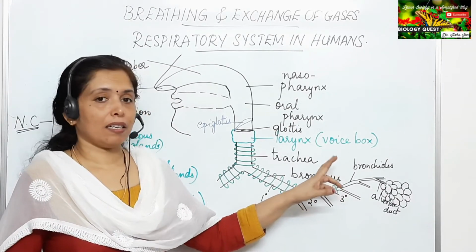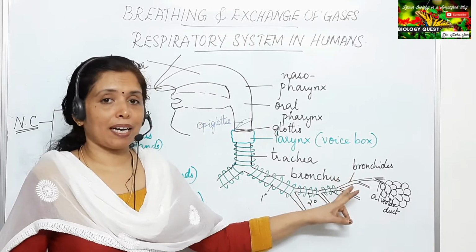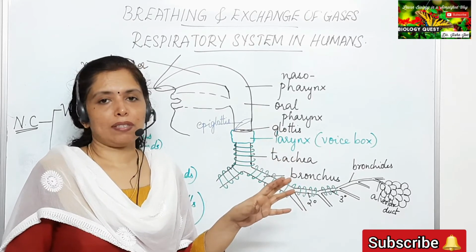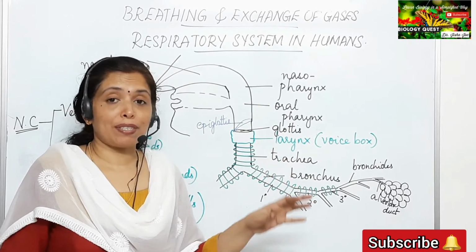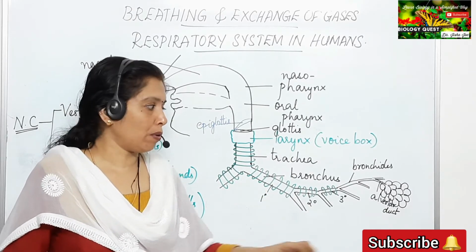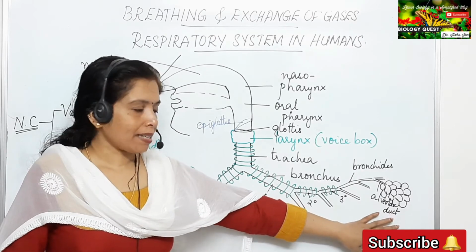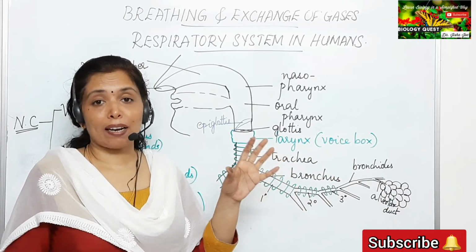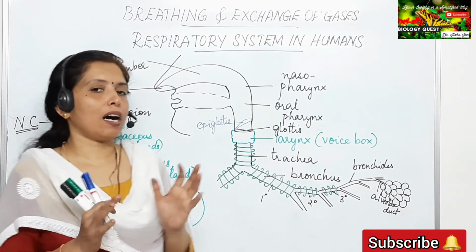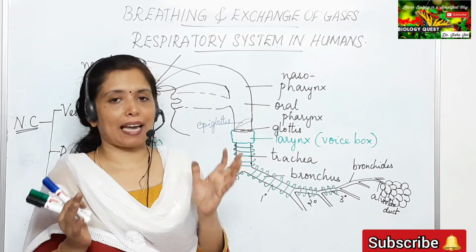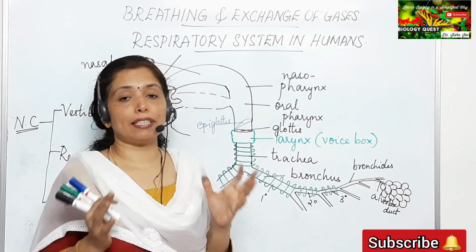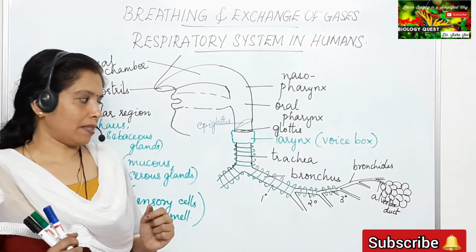So as we have seen, the bronchioles divide to finer branches called the terminal bronchioles, and the terminal bronchioles again further divide into finer branches which are called the alveolar ducts. The alveolar ducts lead into the alveolar sac. Okay, the alveolar sac has a large number of alveoli, or the air sacs, present there.